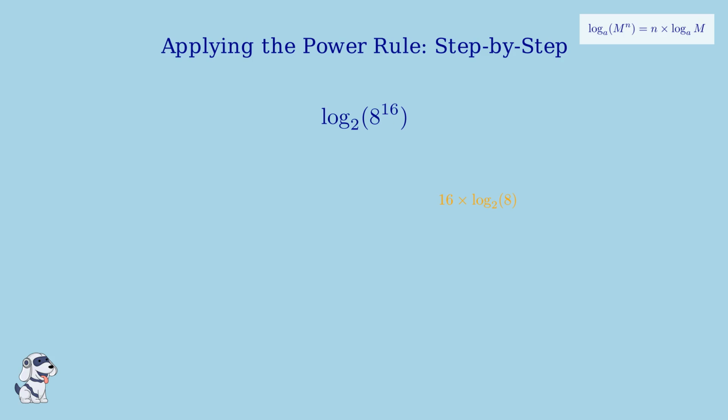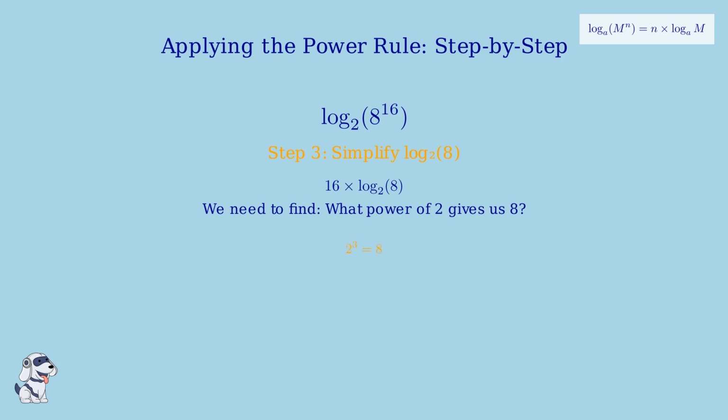Now we need to simplify this expression. Let's move to step 3. Step 3. We need to simplify log base 2 of 8. To do this, we ask ourselves, what power of 2 gives us 8? We know that 2 to the third power equals 8.